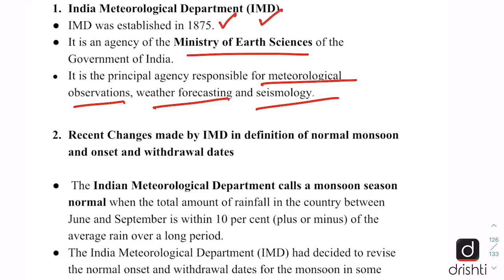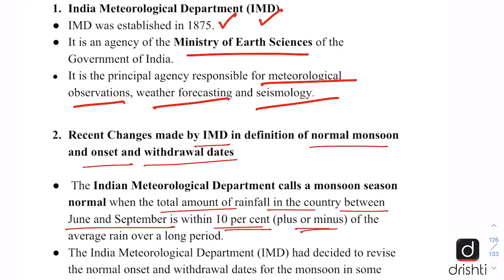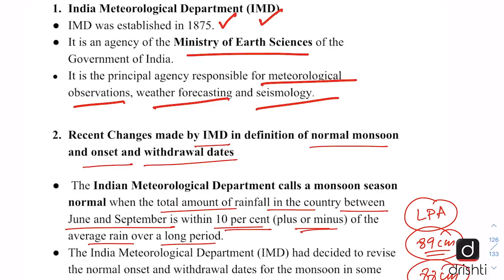Now there have been some recent changes made by IMD in definition of normal monsoon and onset and withdrawal dates. So the IMD calls a monsoon season normal when the total amount of rainfall in the country between June and September is within 10% plus or minus of the average rain over a long period, which is also known as long period average. And earlier this figure was 89 centimeters and now this has been reduced to 88 centimeters. And this is the important fact for prelims.